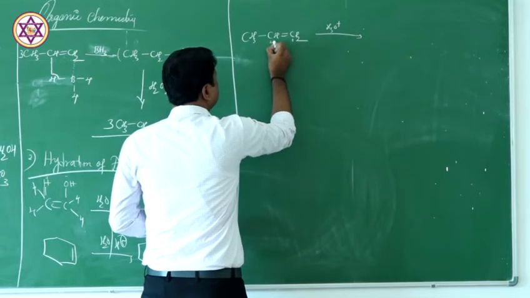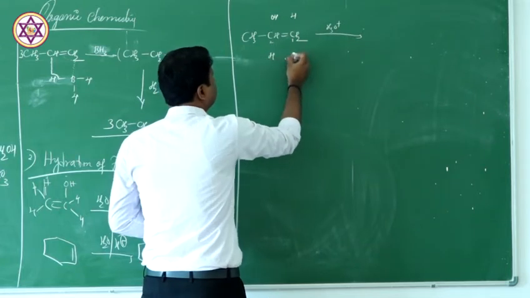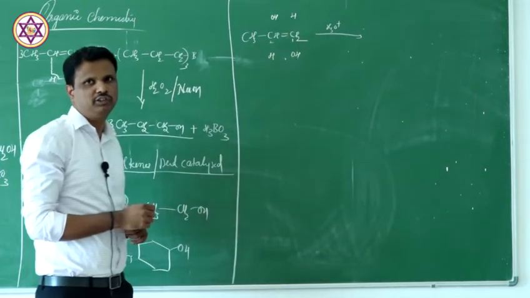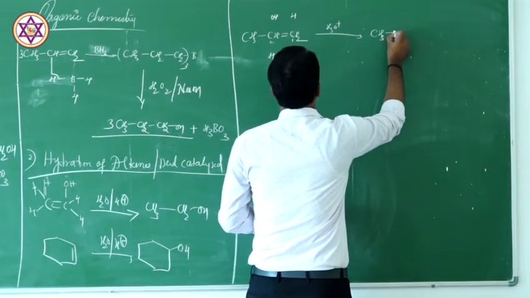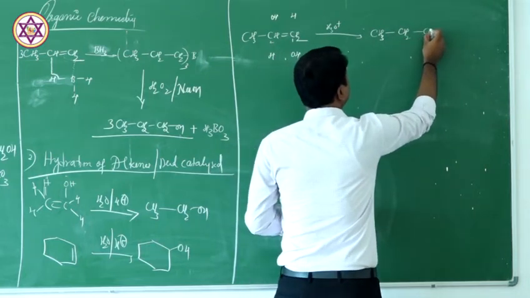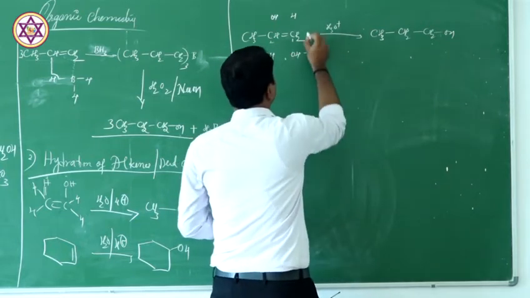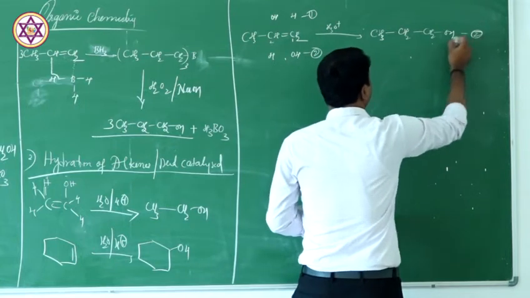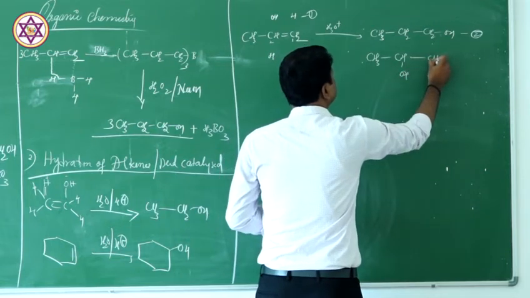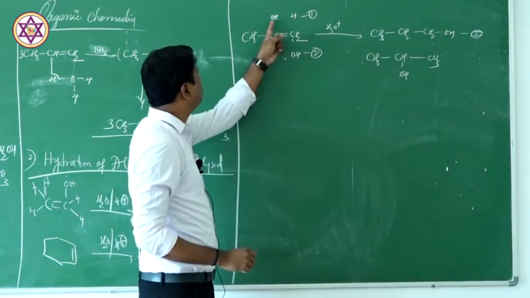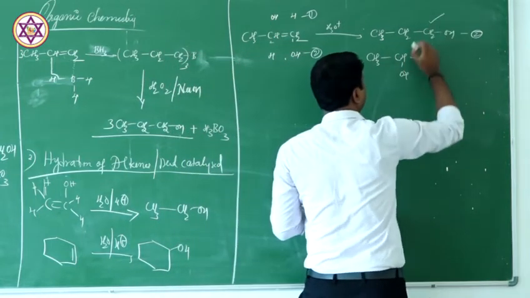This is carbon number 1, 2. Either H goes here, OH goes here, one possibility, or H goes here, OH to the first carbon atom, the second possibility. I will write both the compounds here. CH3CH2CH2OH for one possibility, and CH3CHOHCH3 for the other. As I said, OH can attach to the second carbon, or OH can attach to the first carbon. Here the OH is attached to the first carbon, here the second carbon.